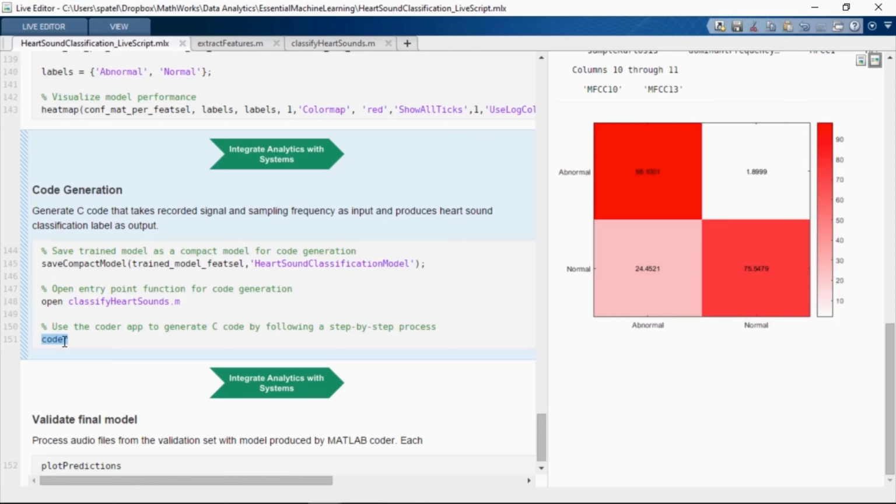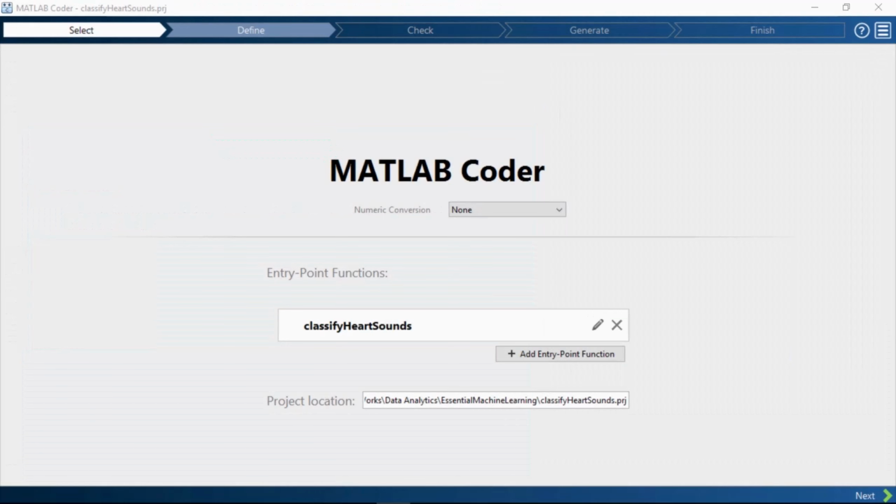The final step is to use the Coder app to automatically generate this code. So let's take a look at what the Coder app looks like and the steps involved.